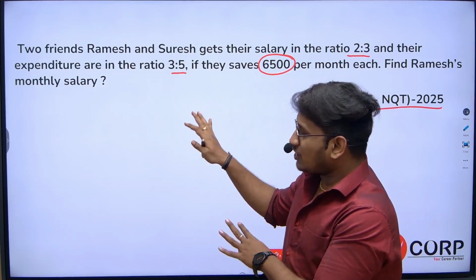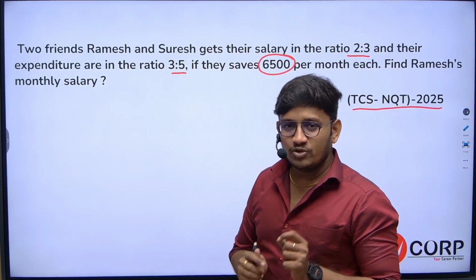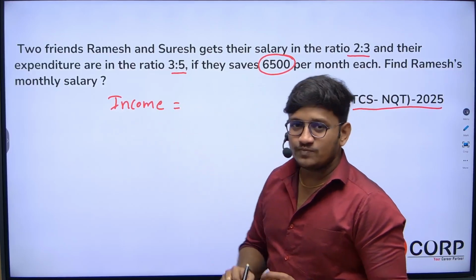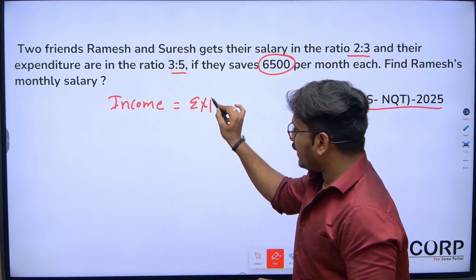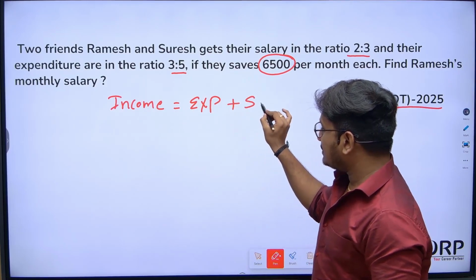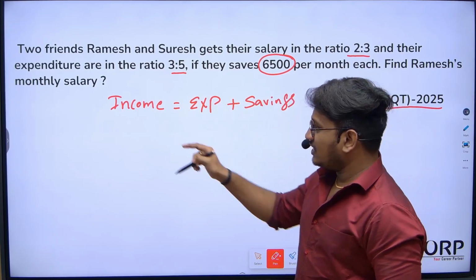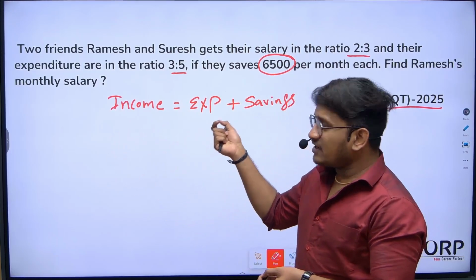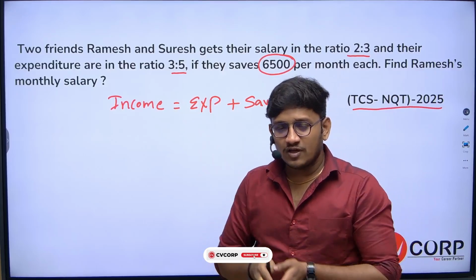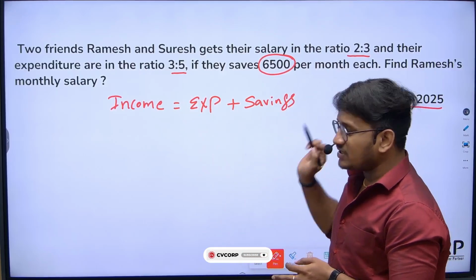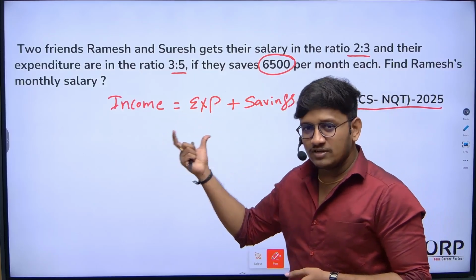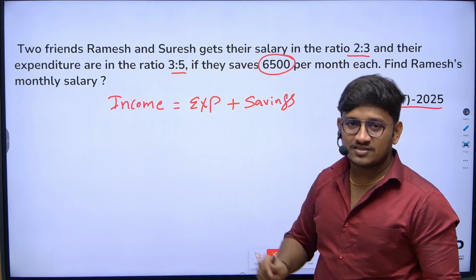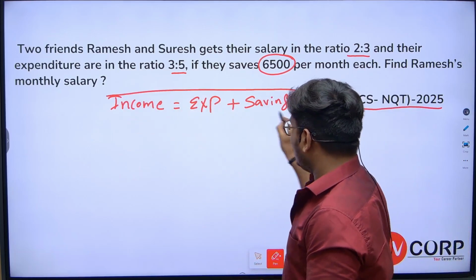To solve this type of question, there is one simple logic that you need to remember: income is equal to expenditure plus savings. Let's assume I'm getting 10,000 rupees as income. If I spend 8,000, what will be the rest of the amount? 2,000. Can I say that the 2,000 is savings? So this is a simple rule that you should remember: income is equal to expenses plus savings. Based on this we are going to solve this particular question.